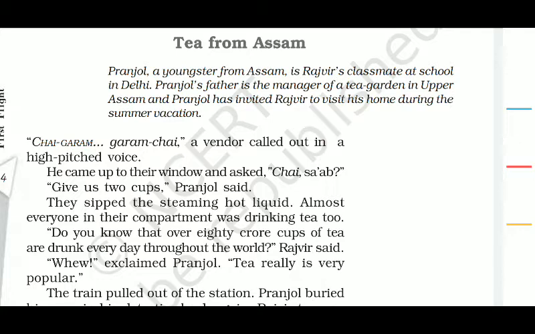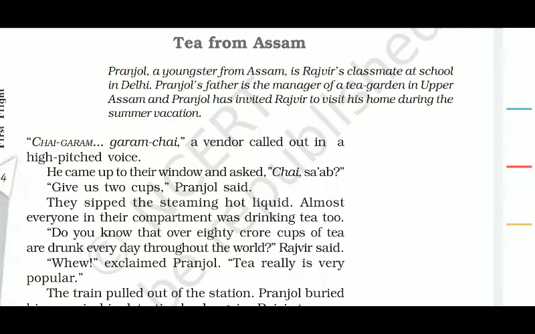Mariani is a very small place, a subdivision in the Jorhat district of Assam. Beautiful place actually. And Rajvir comes from Delhi. They are both studying in the same school in Delhi, classmates, and now the vacation time has come.